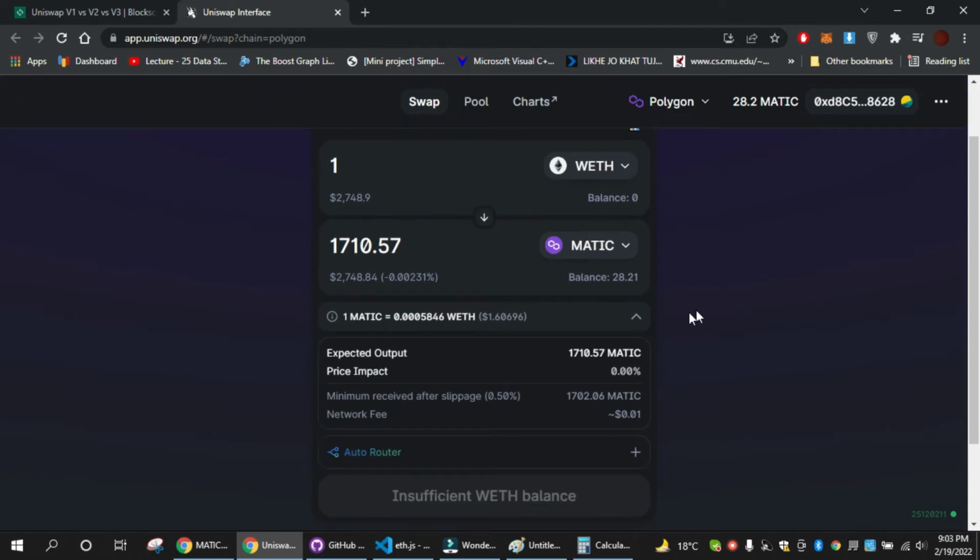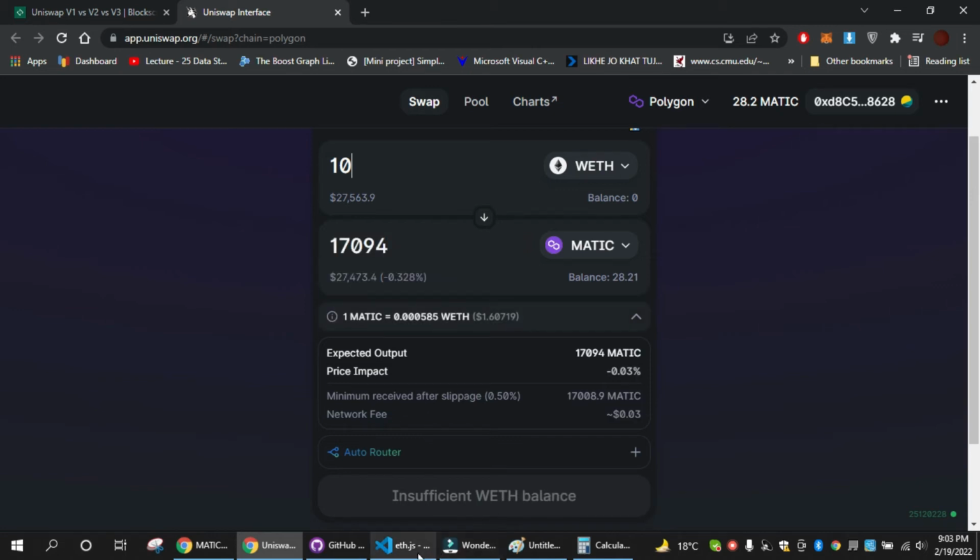Right now the price impact is about 0.00%, because the liquidity in the pool is so concentrated that 1 ETH will not make much difference. But if you are selling some higher amounts, that will make some impact, and you might get less than the ideal situation. So that is basically V2.